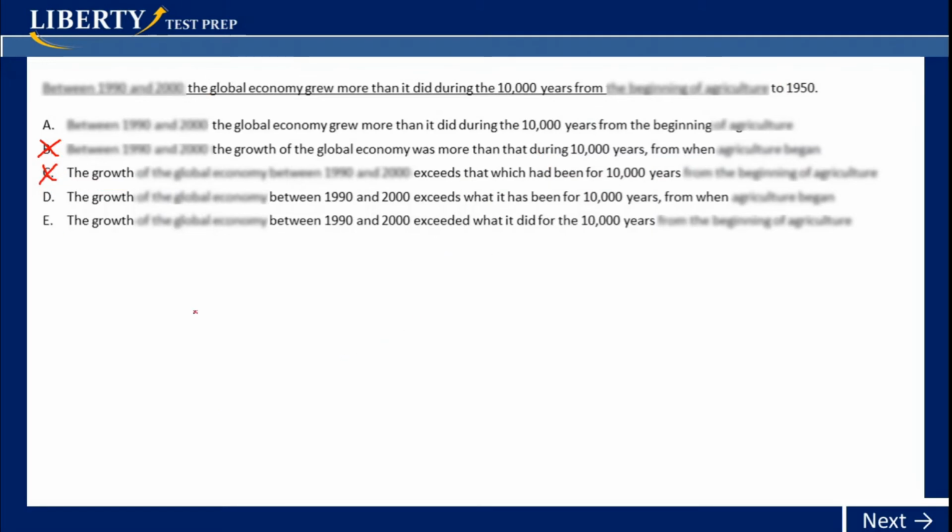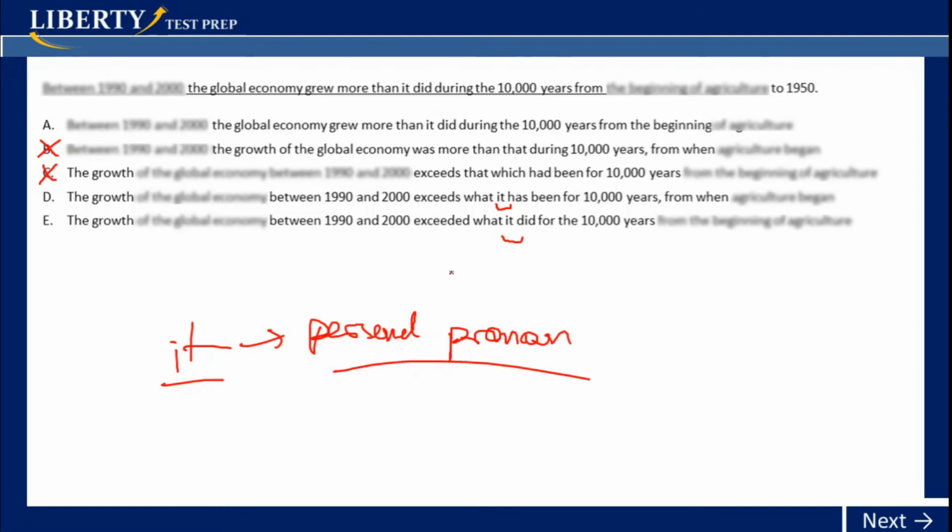Alright, so the problem with D and E is that they use the personal pronoun "it." Let's remember "it" is a personal pronoun, which basically means that it's going to refer to the same exact noun. So this "it" has as a referent the growth. Now, when we have comparisons, we have to ask, are we really comparing this growth here, the one that is between 1990 and 2000, to itself? Or are we comparing that growth to another growth?